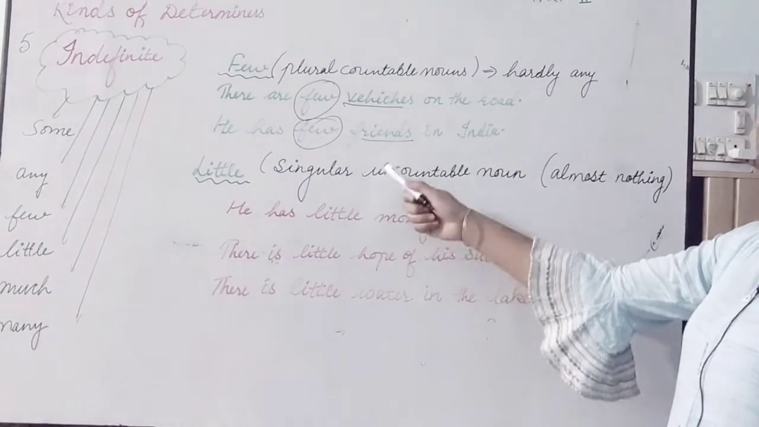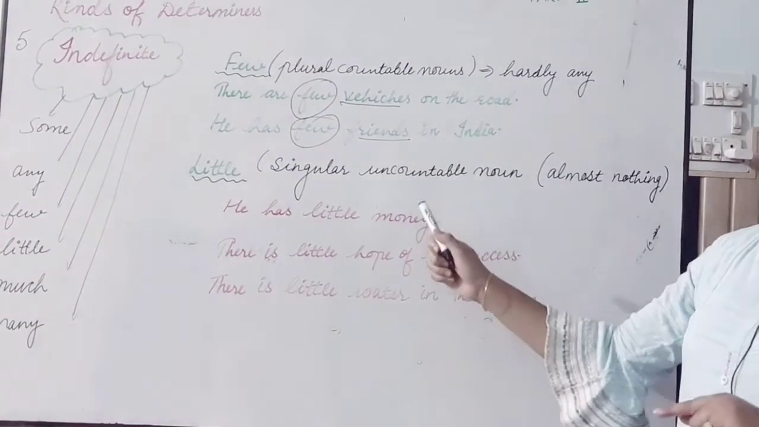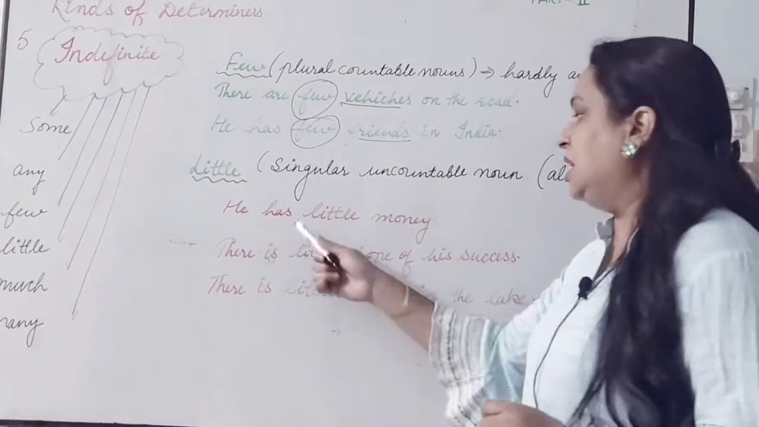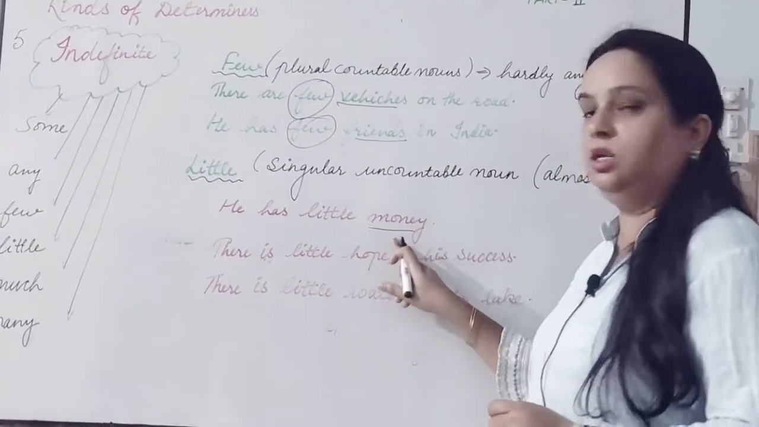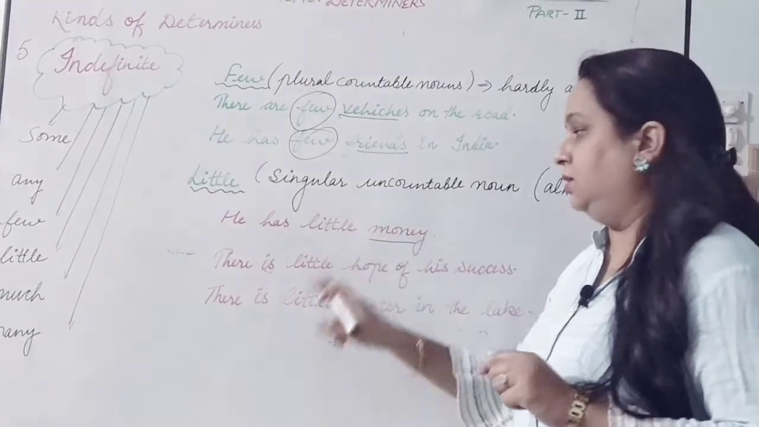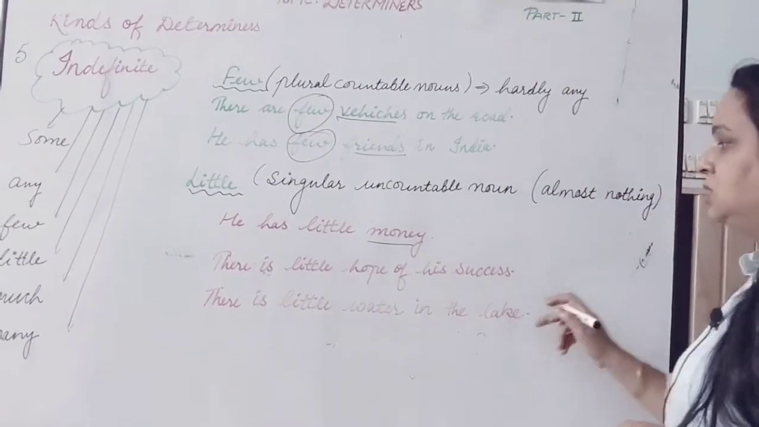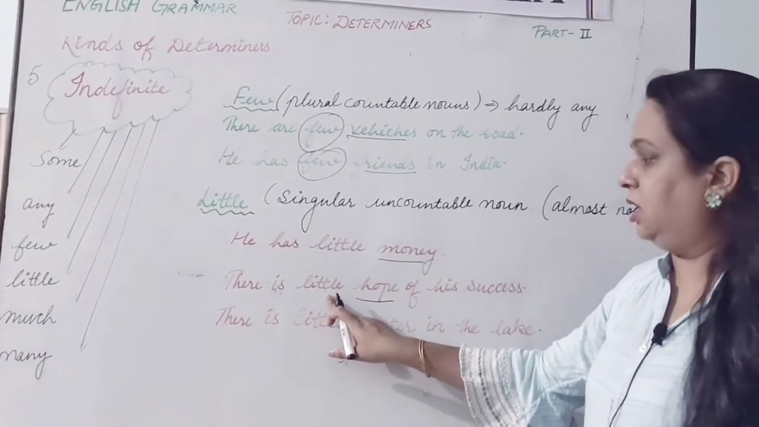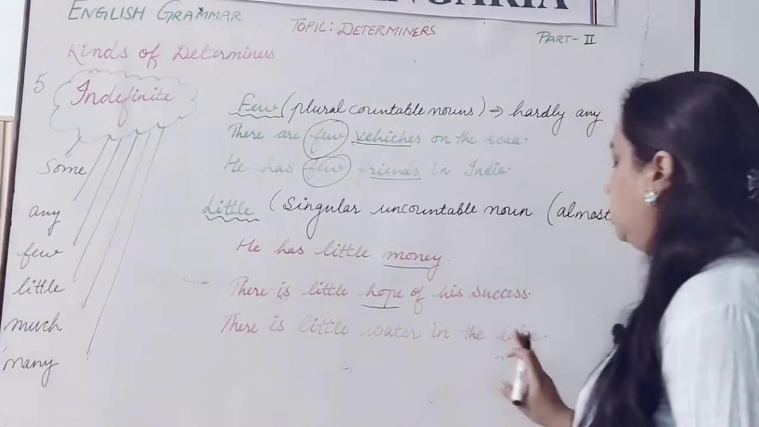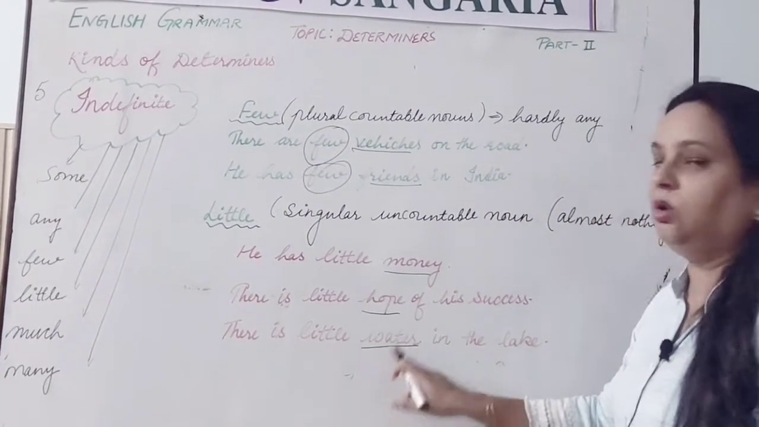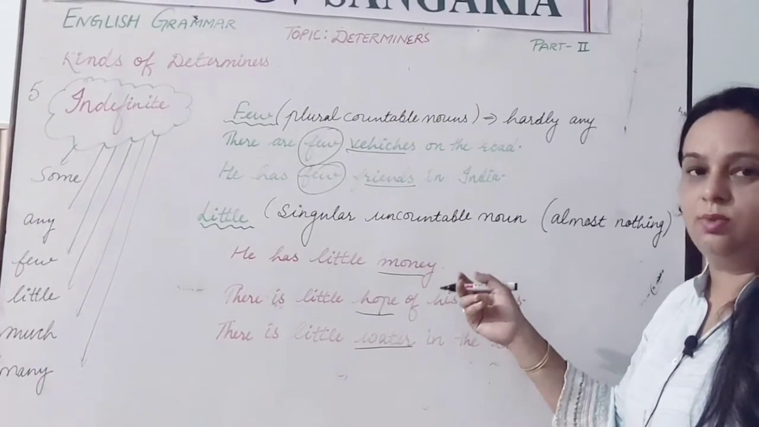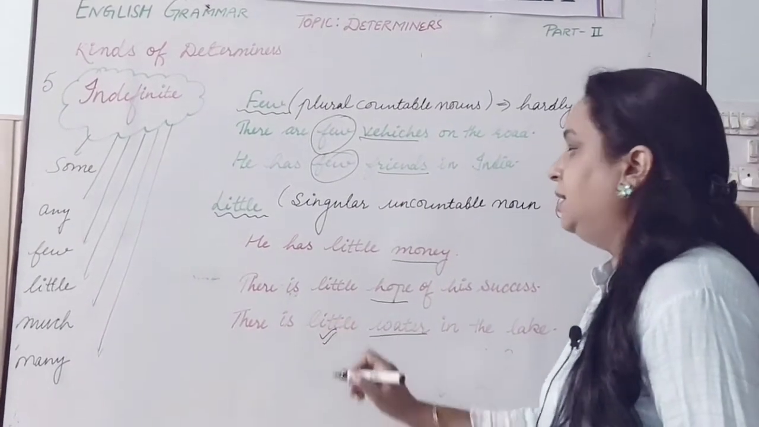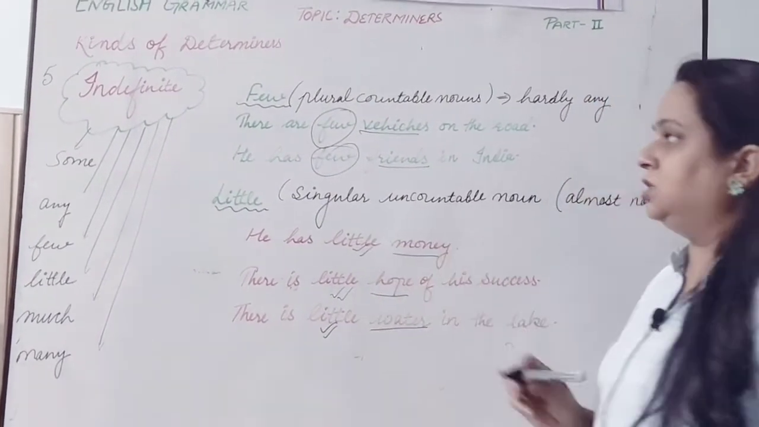Second one is little. Little is used with singular uncountable nouns, which means almost nothing. Clear? So he has little money. So this is singular uncountable. With that I have used little. There is little hope of his success. Hope is singular uncountable, and here I have used little with that. There is little water in the lake. This is again singular uncountable, because uncountables have only one form. They do not have singular or plural. So what do we have to do here? Little. Here also little and here also little.